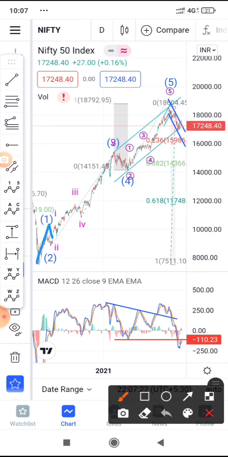After completing the 5 wave sequence, a sequence comes which corrects on the downside. That's where we are now. That's why we are bearish.